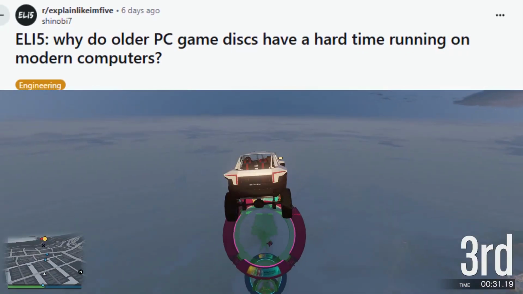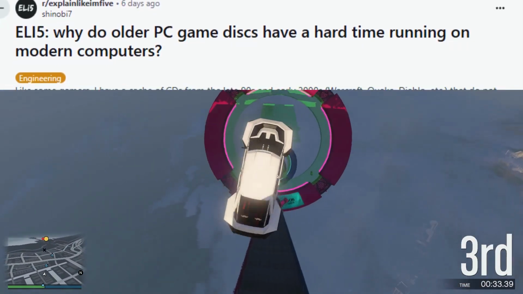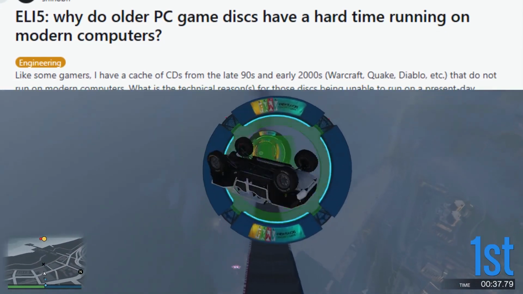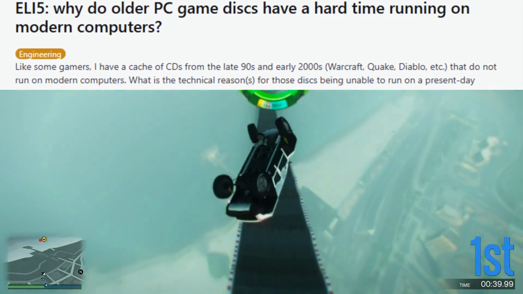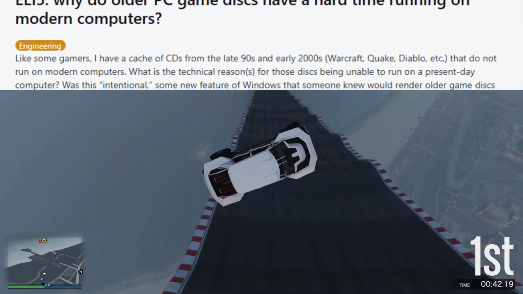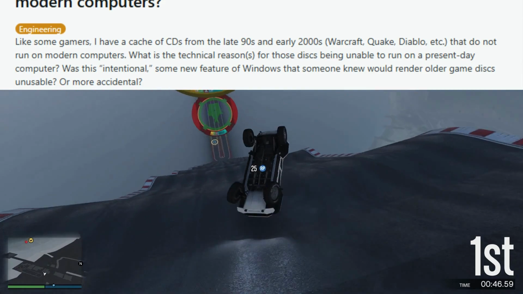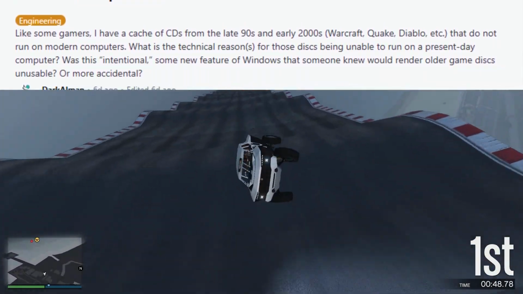ELI5: Why do older PC game discs have a hard time running on modern computers? Like some gamers, I have a cache of CDs from the late 90s and early 2000s, Warcraft, Quake, Diablo, etc., that do not run on modern computers. What are the technical reasons for those discs being unable to run on a present-day computer?